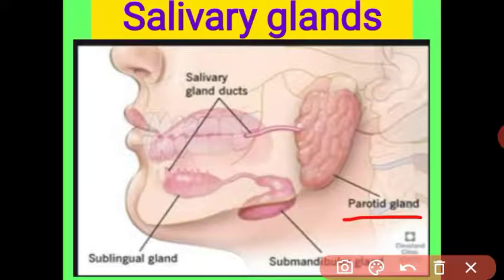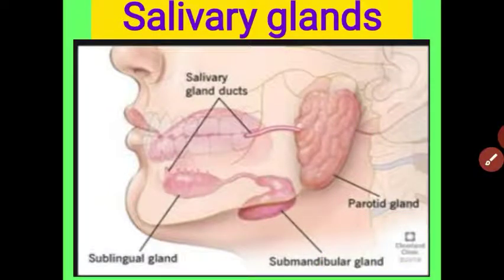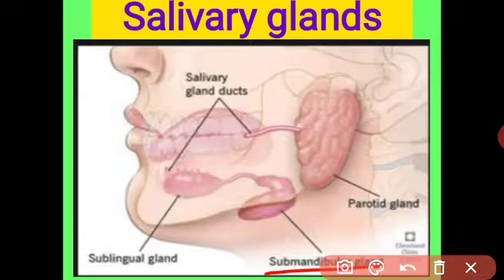The parotid gland is present just in front of the ear and beneath the ear. See, this is our ear. The parotid gland is located in front of the ear, just beneath it. The next type is the submandibular gland. The submandibular gland is present on the inner side of the lower jaw. This is our lower jaw, and on its inner side is the submandibular gland.